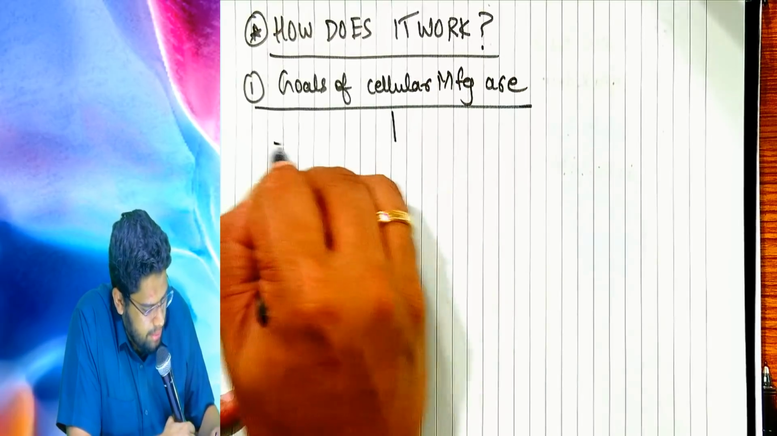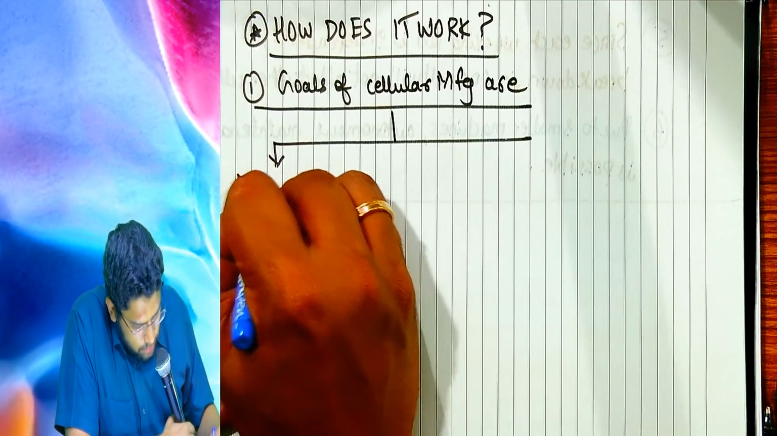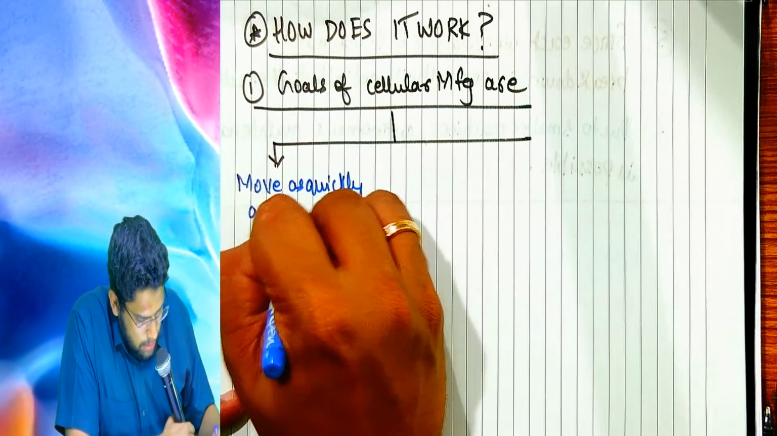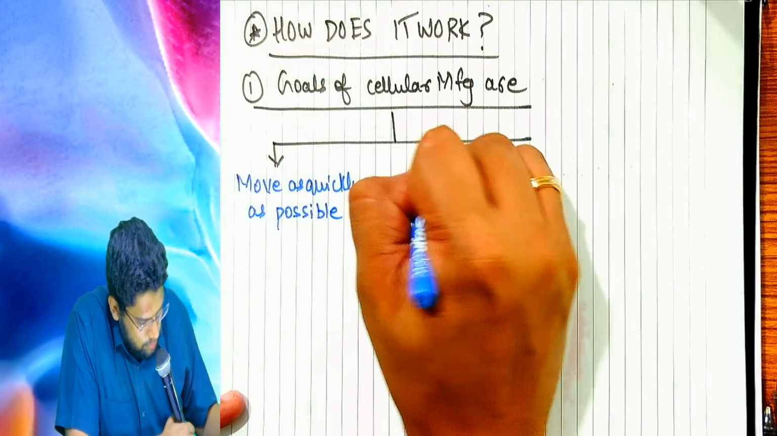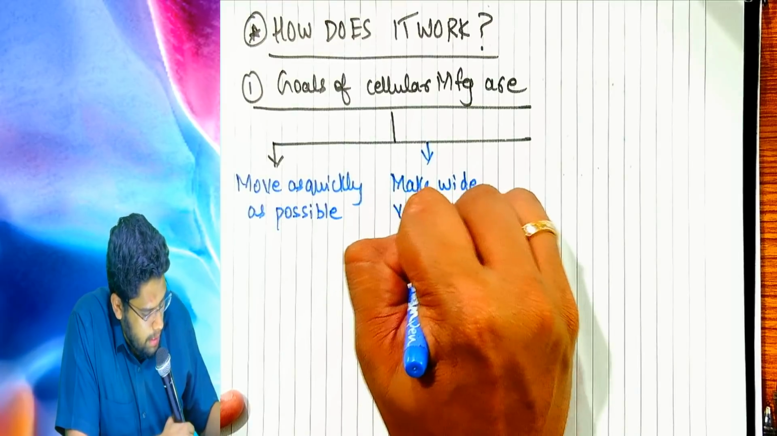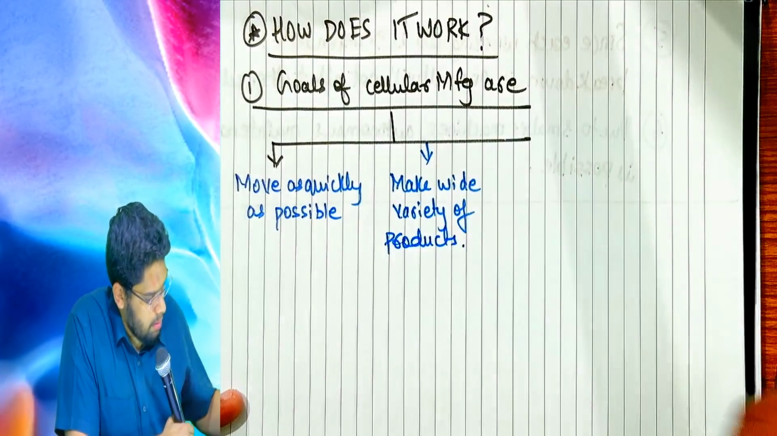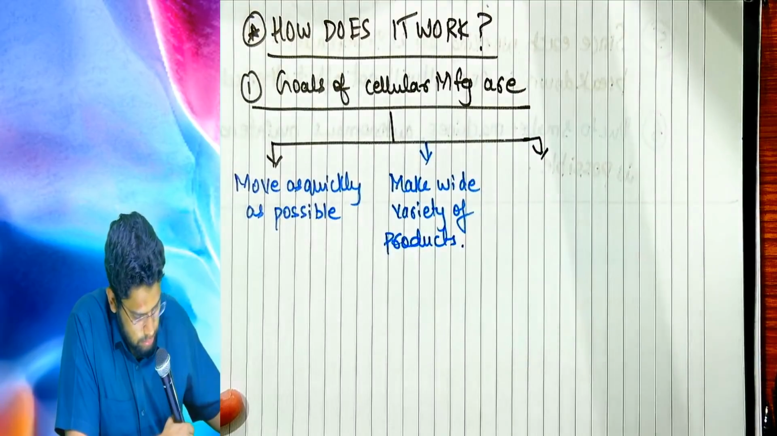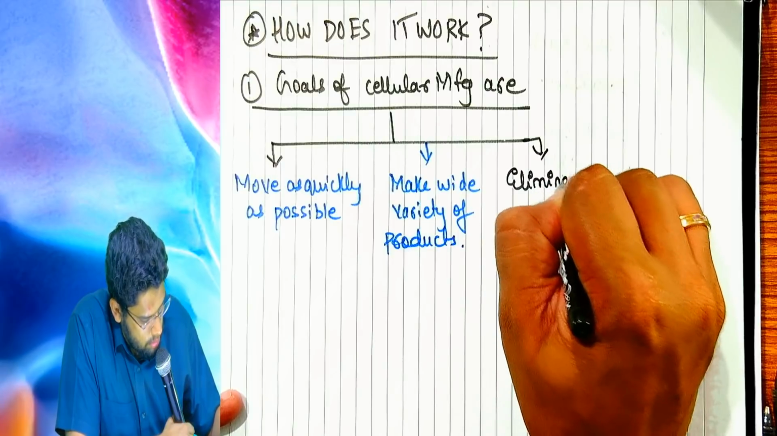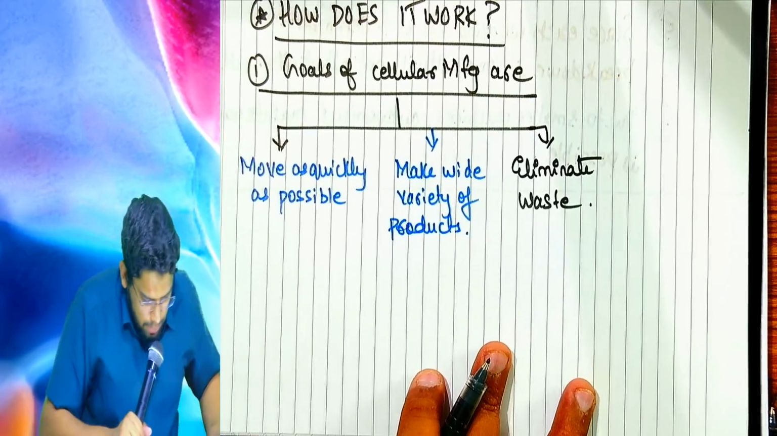Goals of cellular manufacturing are: move as quickly as possible, make wide variety of products, eliminate waste.